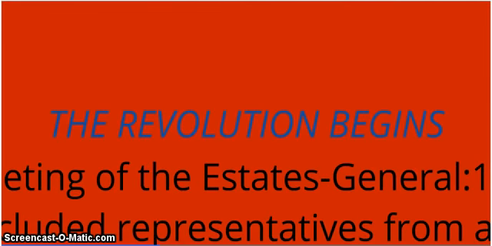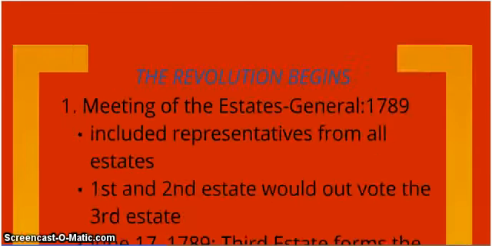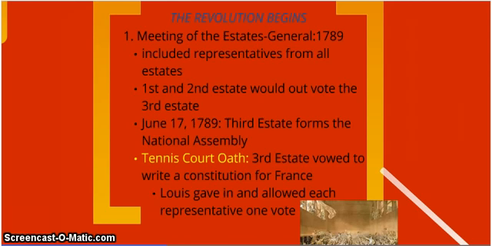Now, the revolution begins. So first, all three estates meet together to have this meeting. And the first and second estate doesn't want the bottom third estate to appear at this meeting to vote. So the third estate says, fine, we're going to form our own thing called a National Assembly. And they do that on June 17th, 1789.